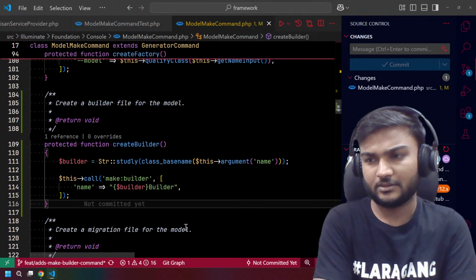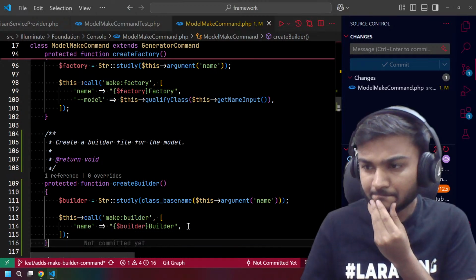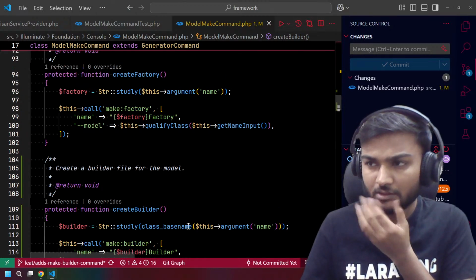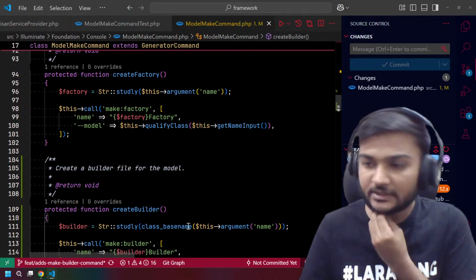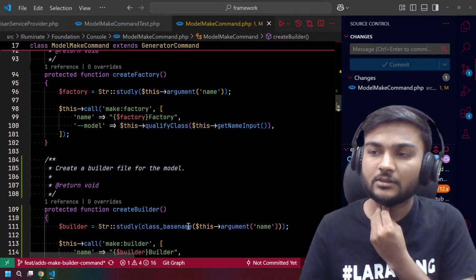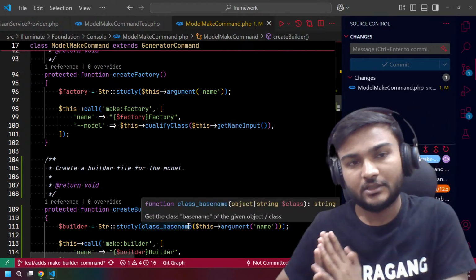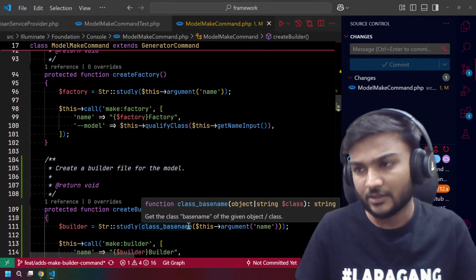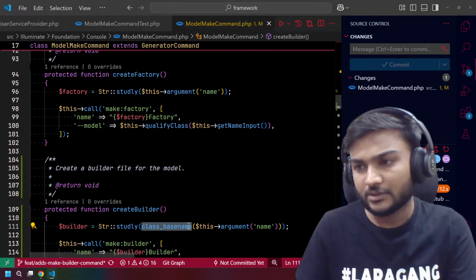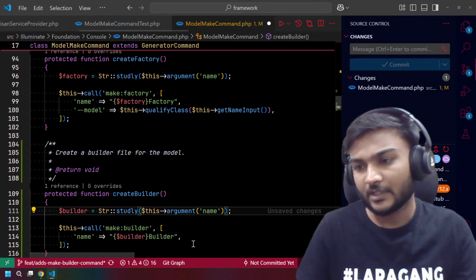But one thing I am actually concerned about is that if the model is created in the namespace, the builder should also be created in the namespace, right? I think we don't need this, right?